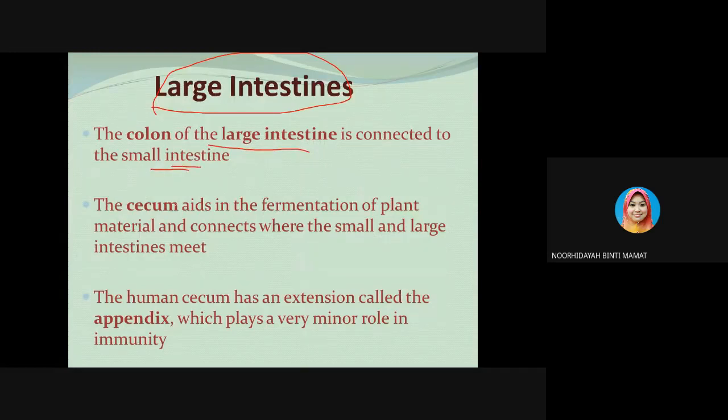The cecum aids in the fermentation of plant material, and it also connects the small and large intestines. The human cecum has an extension we call the appendix, and the appendix plays a very minor role in our immunity. This is why when we have appendicitis, we just remove the appendix, because it plays a very minor role in our immunity.